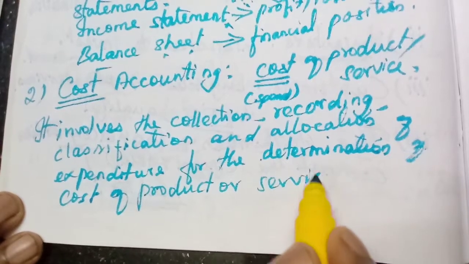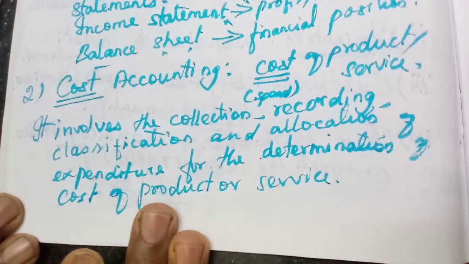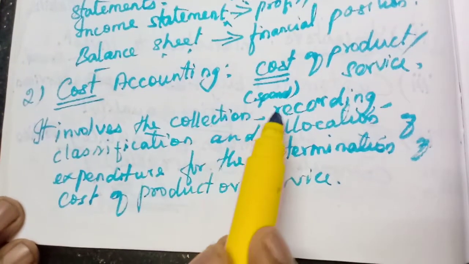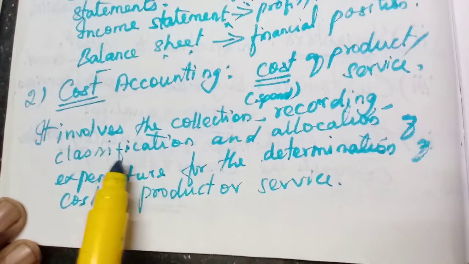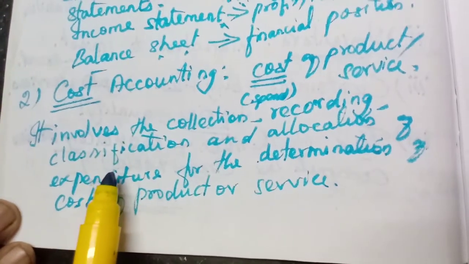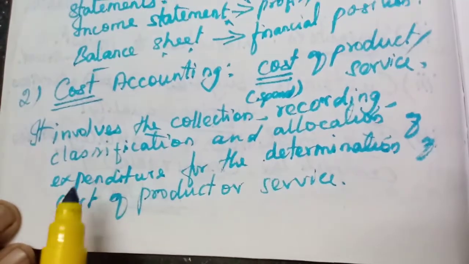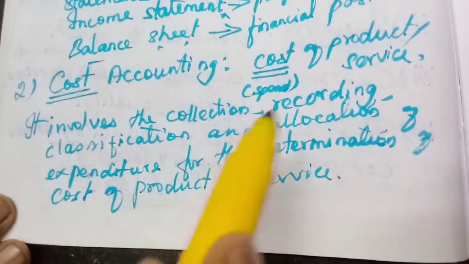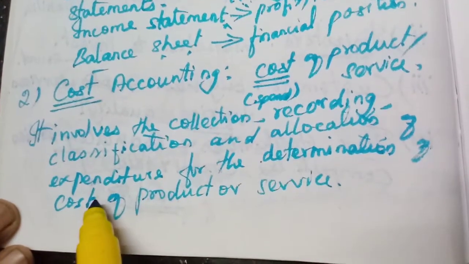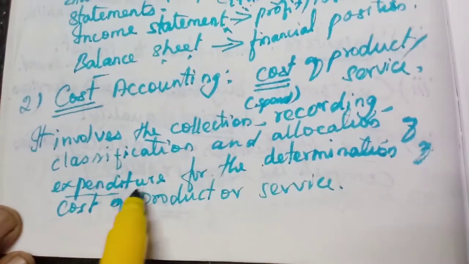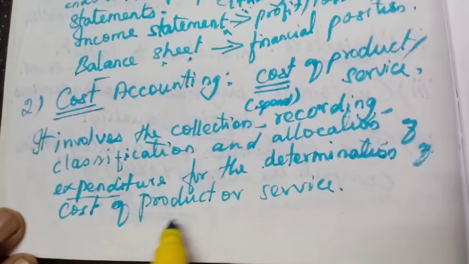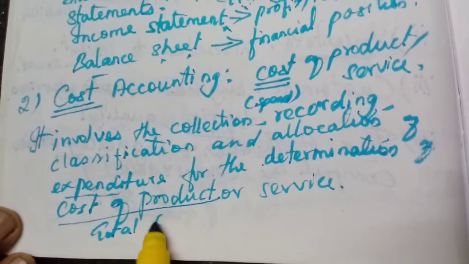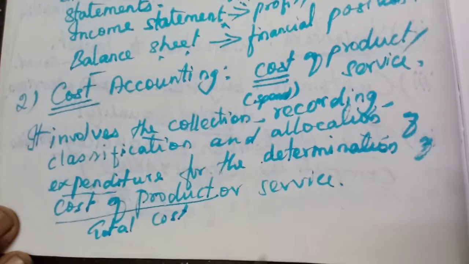If they do one particular work, for example constructing a building, so they will collect all the expenditure separately and they will record them. They will classify them. What is the day-to-day expenditure, then the fixed expenses, everything they will allocate. What is the fixed cost, what is the variable cost, allocation of all expenditure for the determination of cost of product. So they will calculate the total cost of that product or total cost of that service.